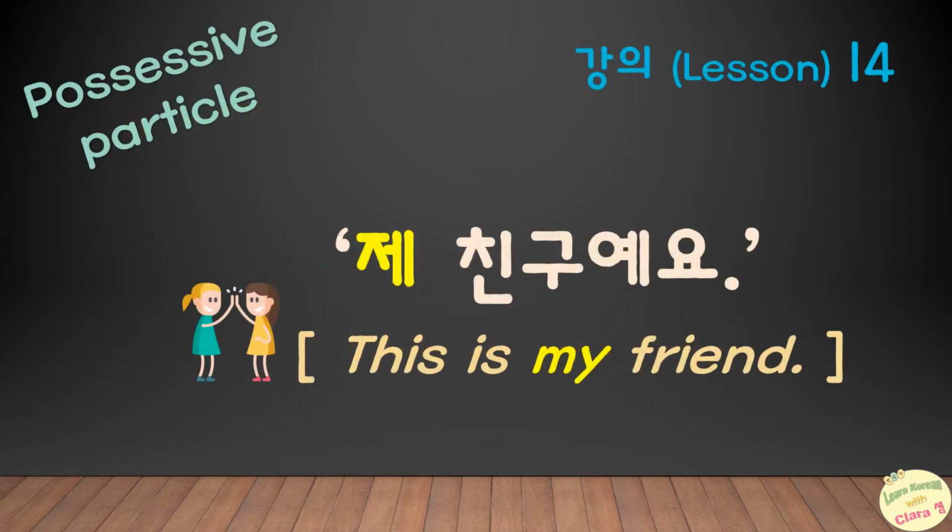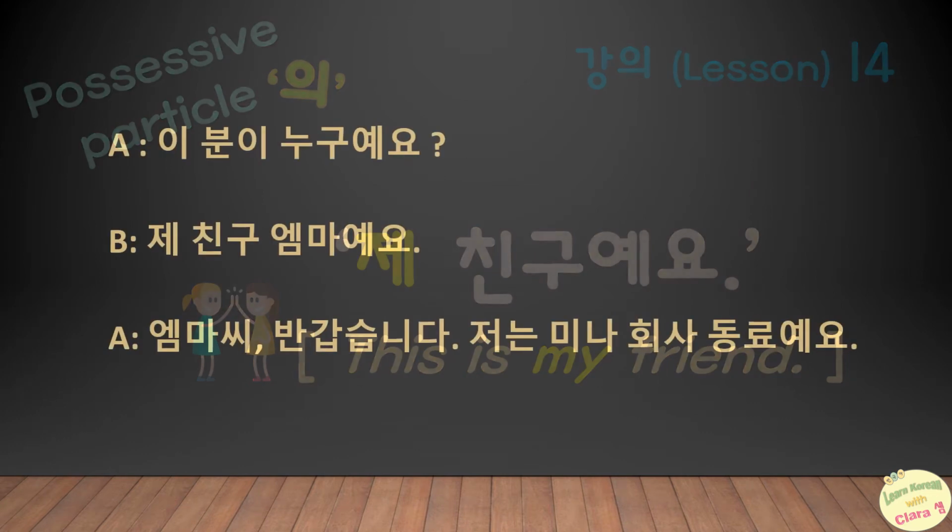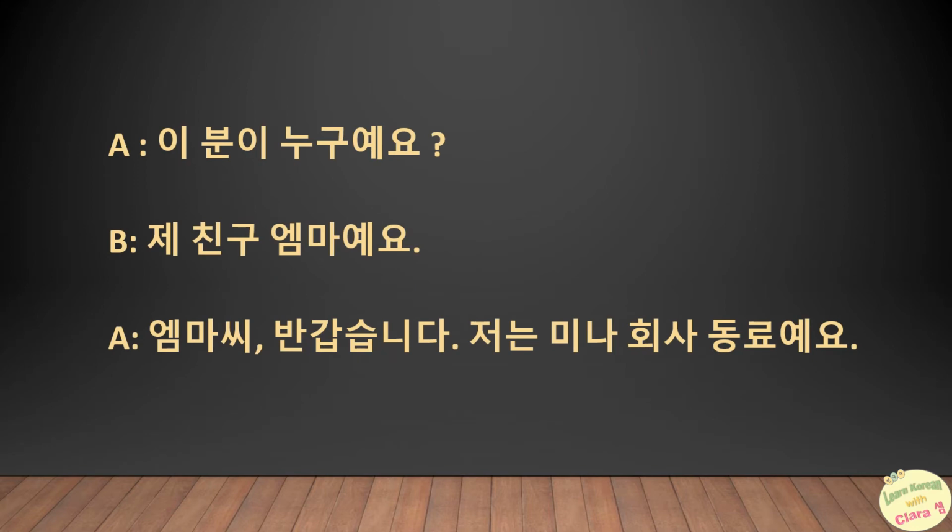The topic of lesson 14 is the possessive particle 의, illustrated by an example. 제 친구예요. This is my friend. You see a short conversation here. 이분이 누구예요? Who is this person? 제 친구 엠마예요.